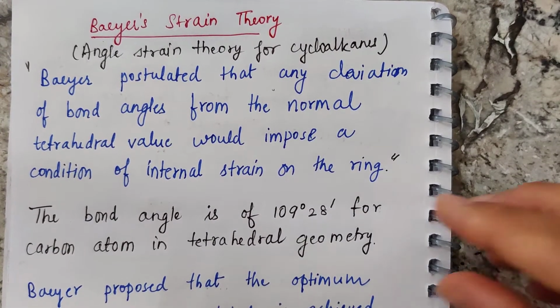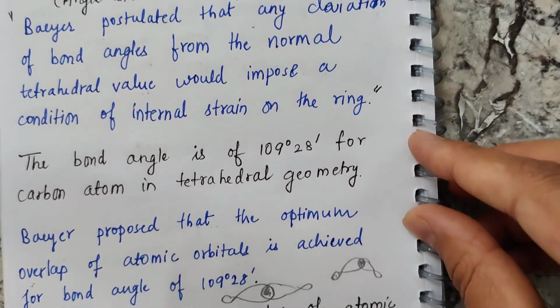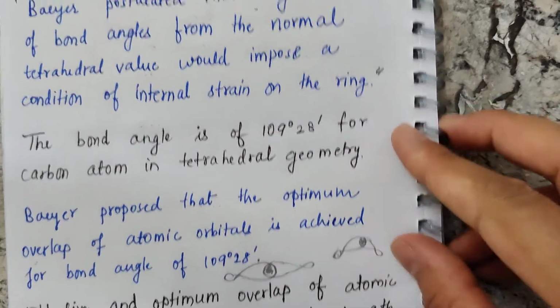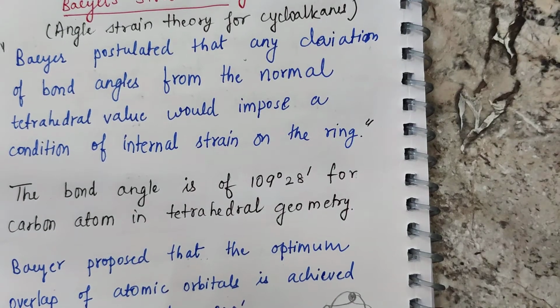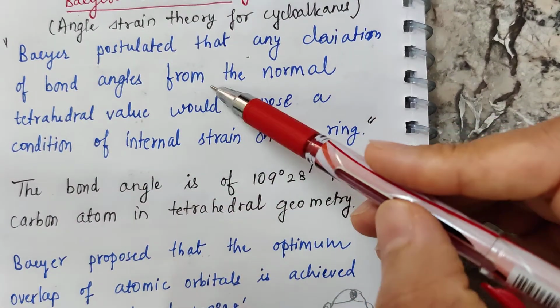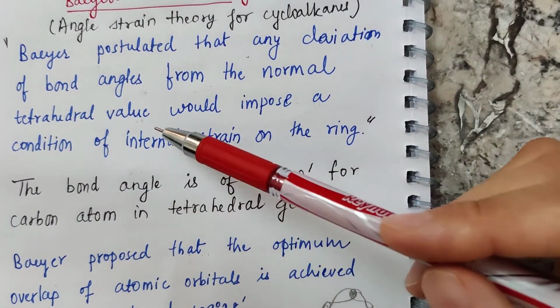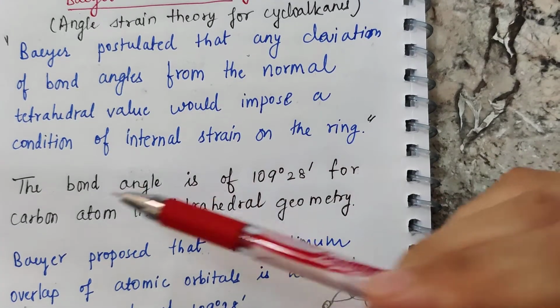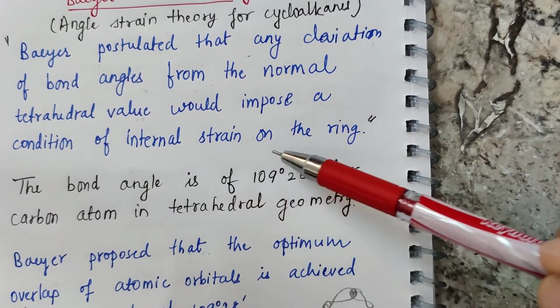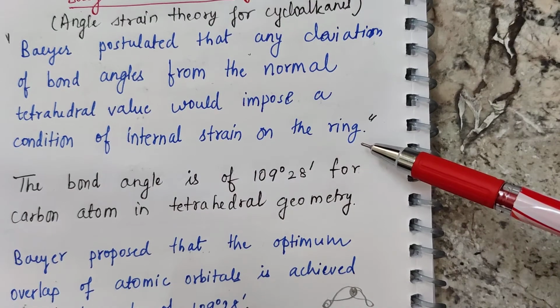What he proposed, or postulated, is that any deviation of bond angles from the normal tetrahedral value would impose a condition of internal strain on the ring.